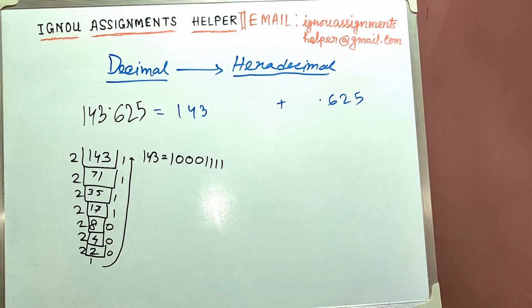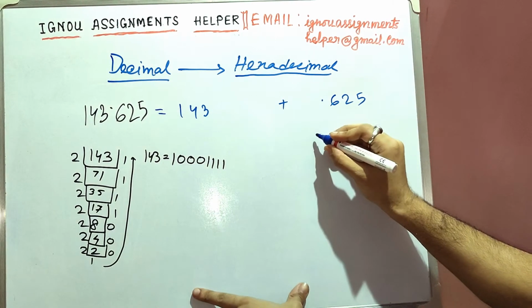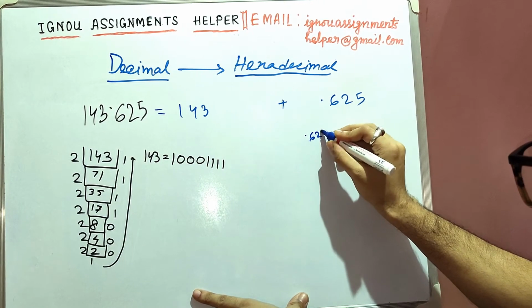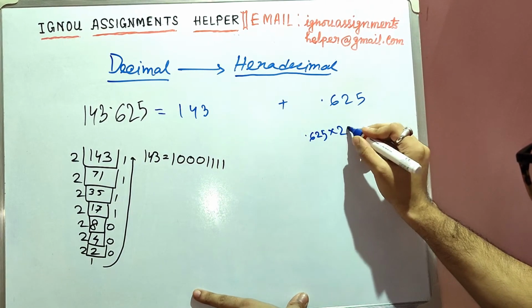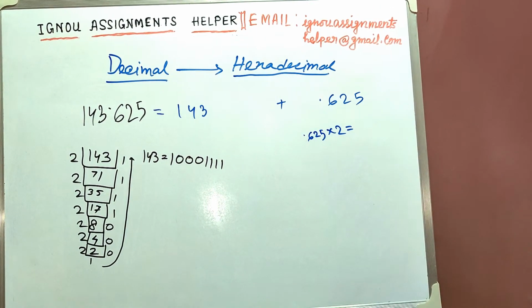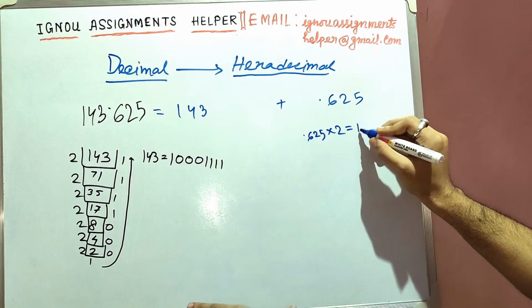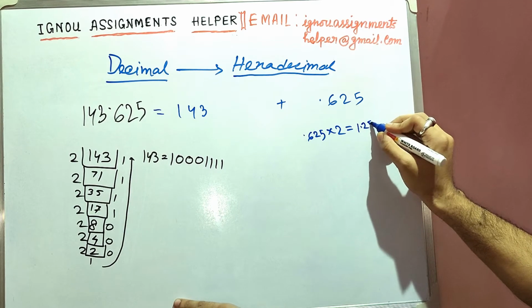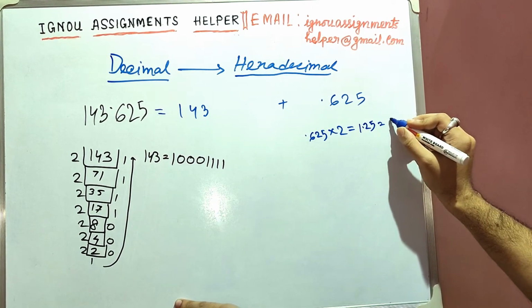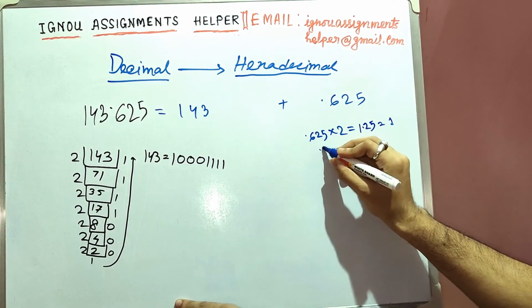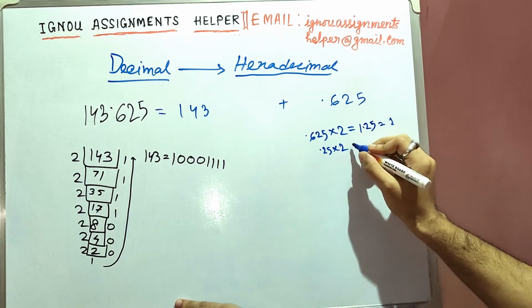Okay, now 0.625 we will also convert. So for 0.625, we'll multiply it using 2. So it will be 1.25. So as per the rule, we'll take only 1 and the remaining .25 we will multiply again by 2.